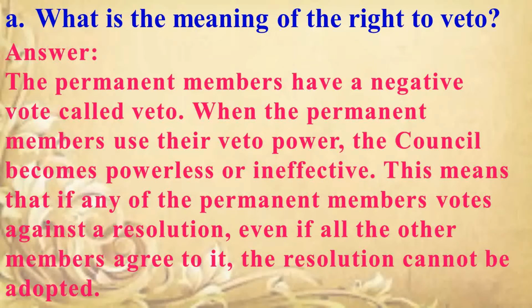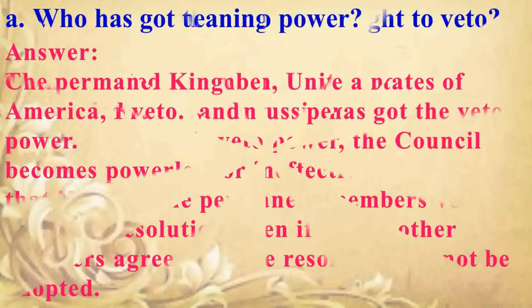When the permanent members use their veto power, the council becomes powerless or ineffective. This means that if any of the permanent members votes against a resolution, even if all the other members agree to it, the resolution cannot be adopted.